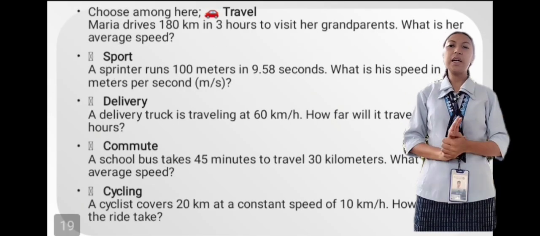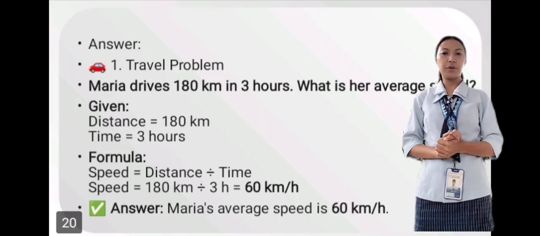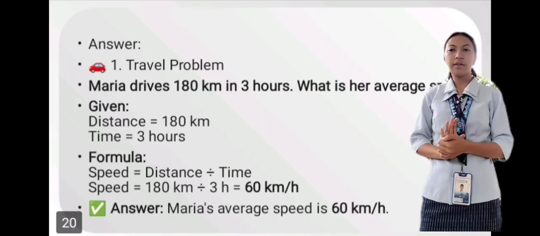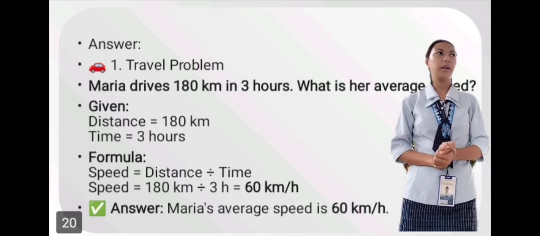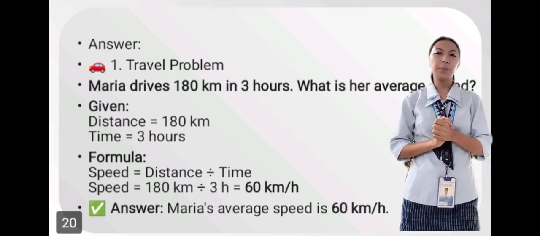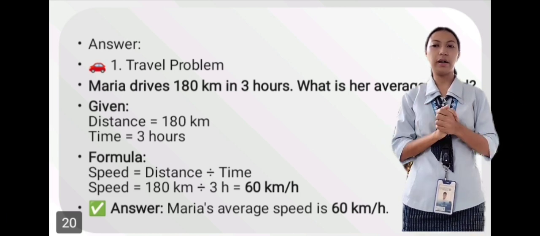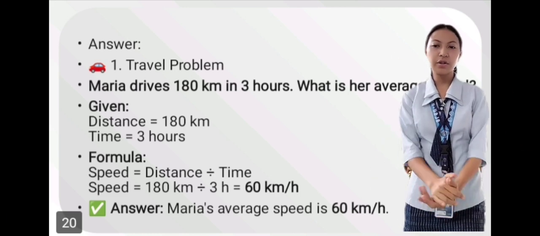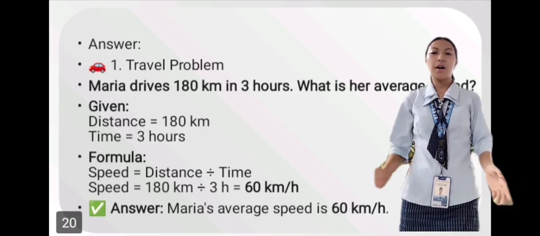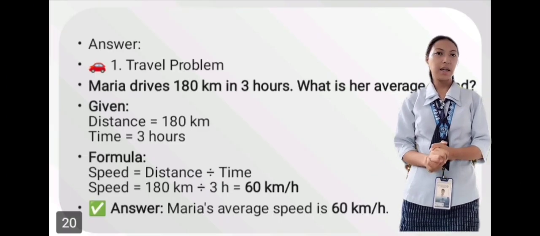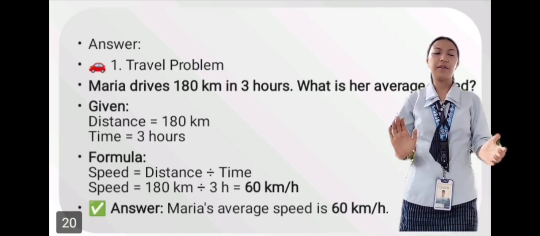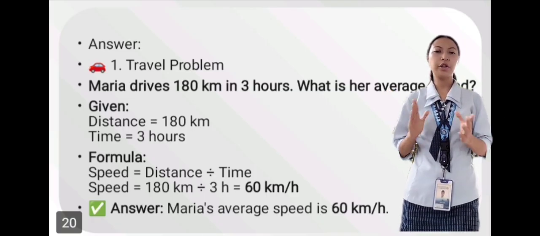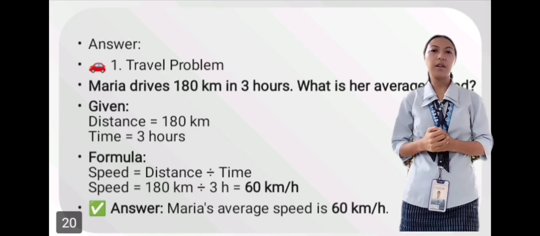So, Maria drives 180 km in 3 hours. What is her average speed? Okay, group 1. Okay, group 1, you presented it well. Okay, the answer is Maria's average speed is 60 kilometers per hour. Very good, group 1. You portrayed your activity well.